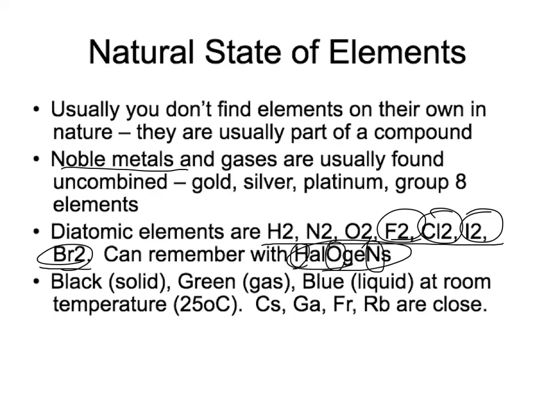Now when they react, we put down on our table what those are. All the halogens tend to form a -1, oxygen's a -2, nitrogen's a -3, and hydrogen's +1. But when they're alone, they're diatomic. Okay, and sometimes this is red actually, red or green is a gas, blue is a liquid. Depends on the table that you have. And these are close to being liquids. Okay, you just have to hold them in your hand and they'll melt.